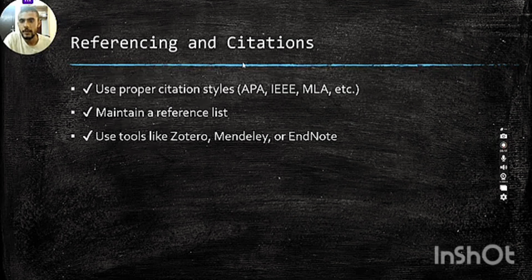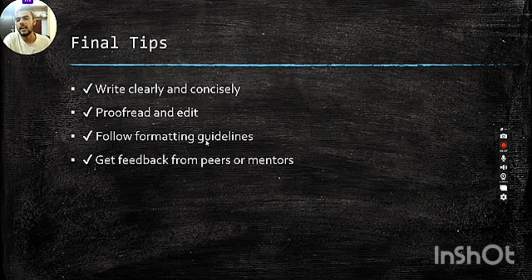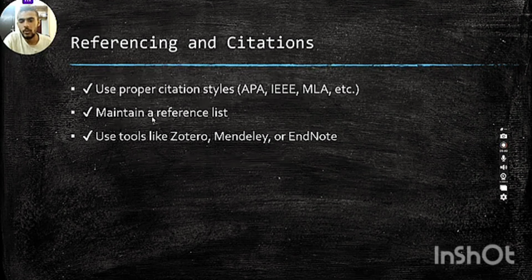Referencing and citation: there are many types of citation styles like APA, IEEE, MLA. You have to follow any of them according to the publisher's format. Maintain a reference list. Use tools like Zotero, Mendeley, and EndNote. These tools, Zotero, Mendeley or EndNote, we use for citation style only, or to find the reference list.